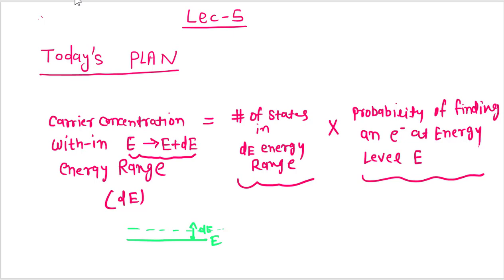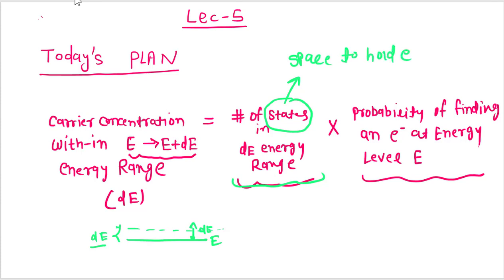In order to find the carrier concentration in this dE energy range, there are two factors which we need to look at. First is how many states there are in this energy range. Now what is a state? If you remember, in the first class we discussed that a state is just a quantum state, and a quantum state is just the empty space to hold an electron.